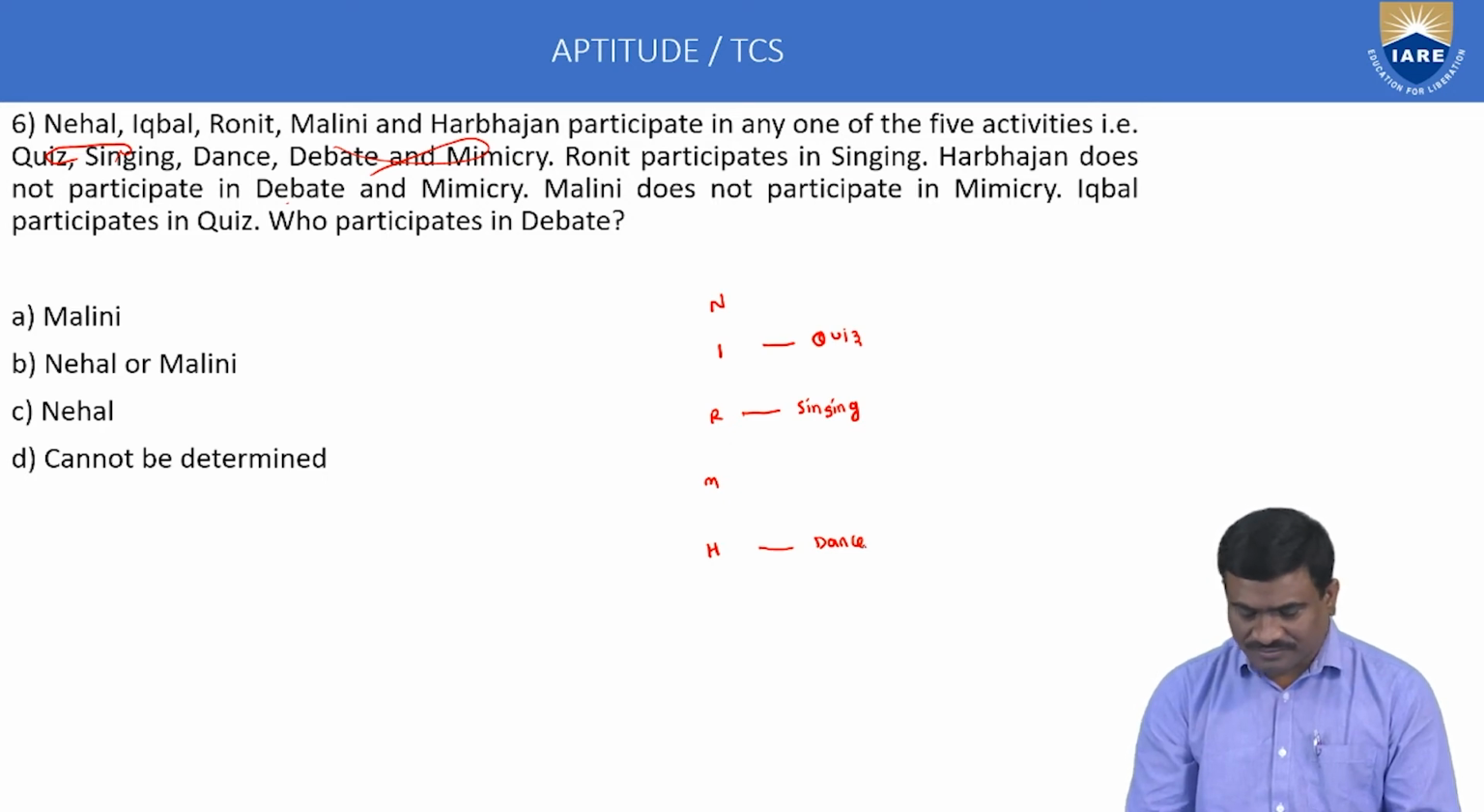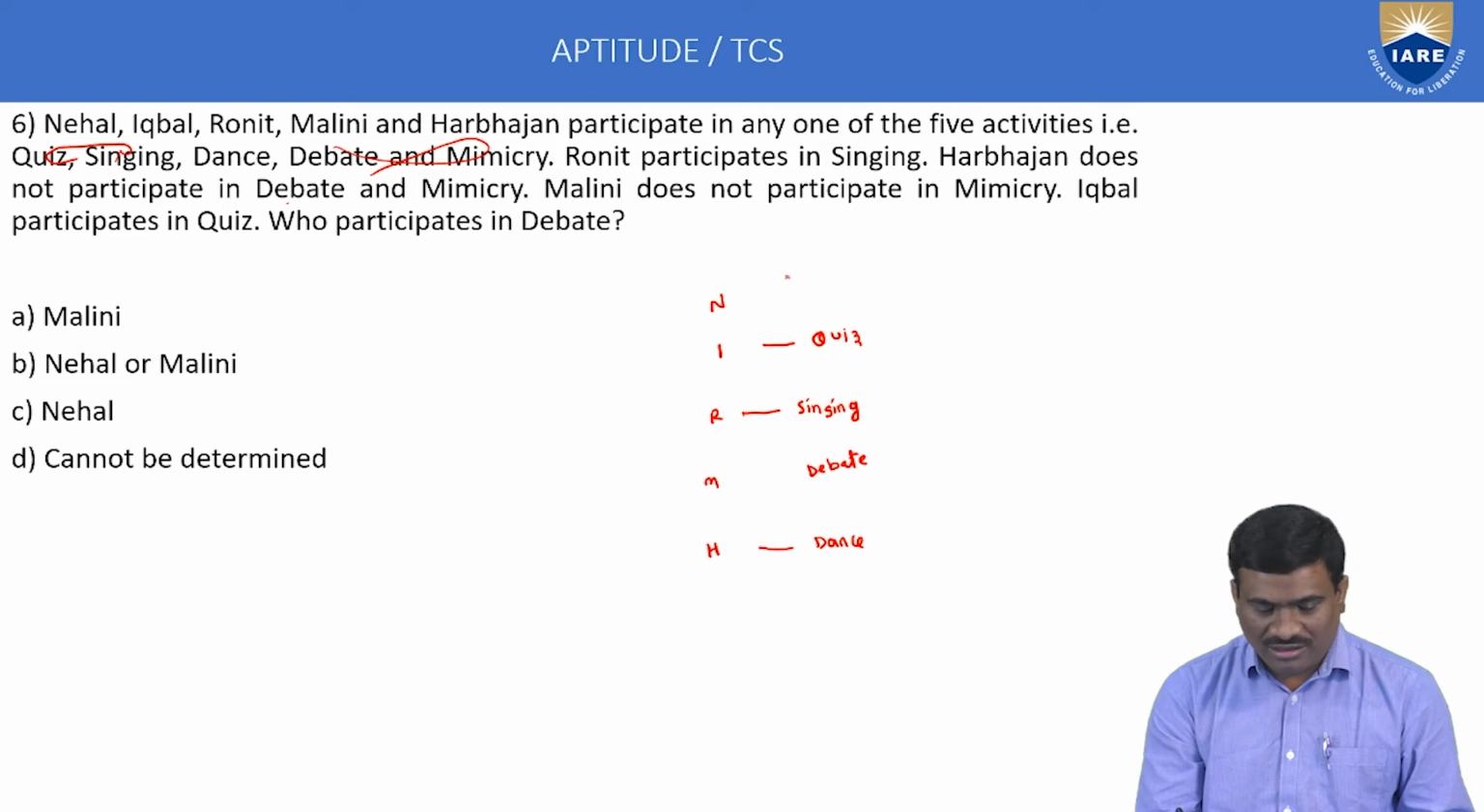Here, next one. Malini does not participate in mimicry, but only 2 activities are pending. One is mimicry and the second one is debate. But not mimicry means Malini means debate. This is called debate. All are completed except mimicry. Then Nehal only mimicry. This is called the answer of the given example. Very simple, mimicry. Okay, right.